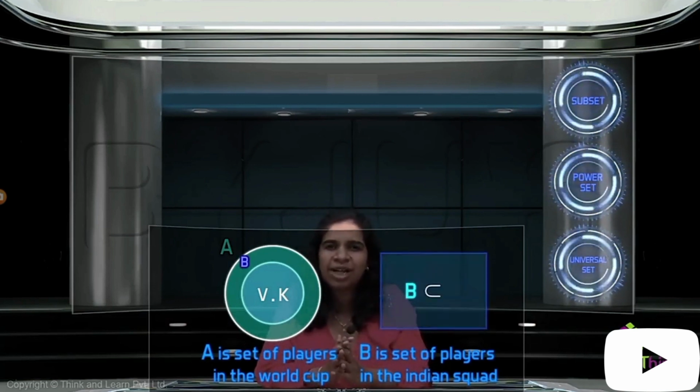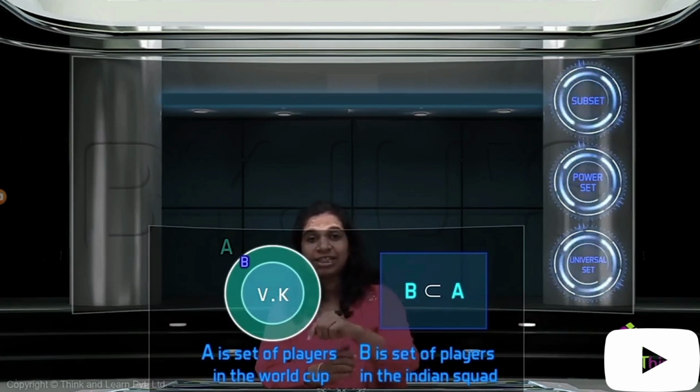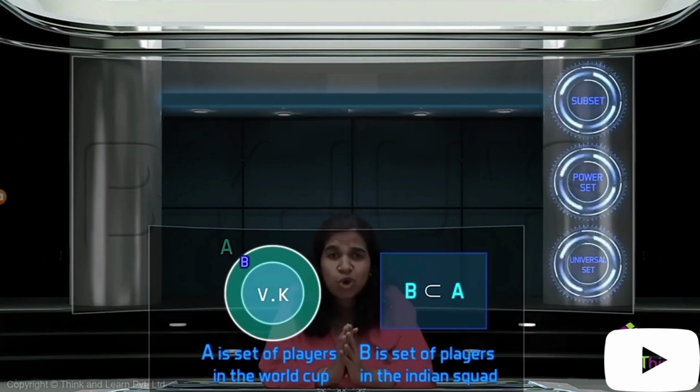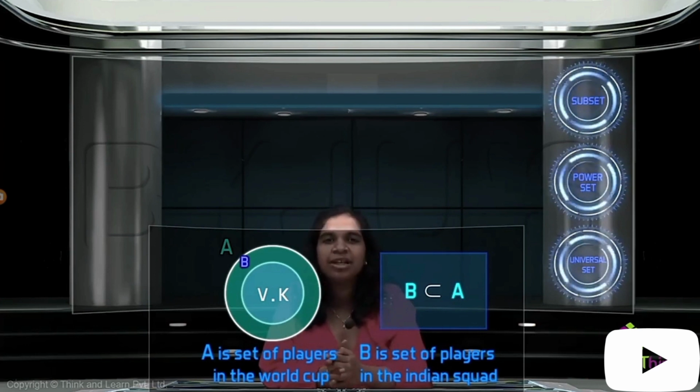Now what this also tells you is the Indian World Cup team is a subset of all players in the World Cup, correct? That is why you see it is a subset, right? That is why the Indian set is coming inside the entire World Cup set. That's what you mean by subset, which is very clear in this diagram. So all subsets will be represented like this. One bigger circle, inside that a smaller circle.